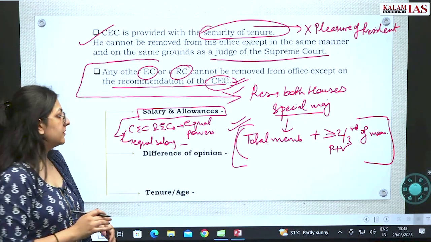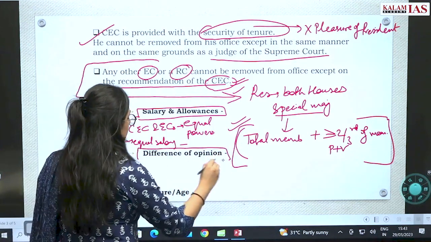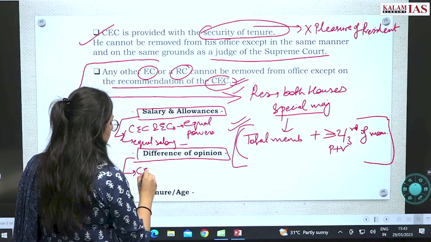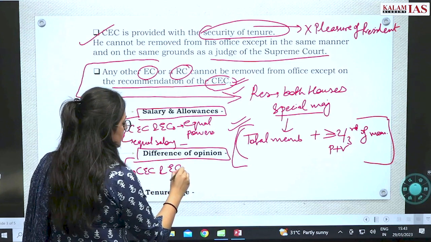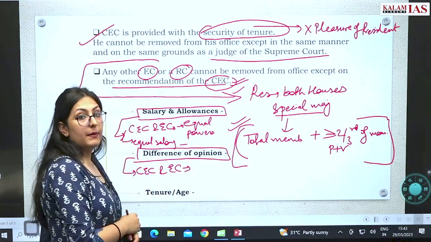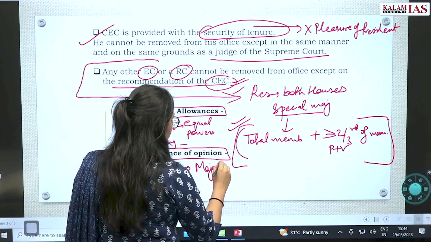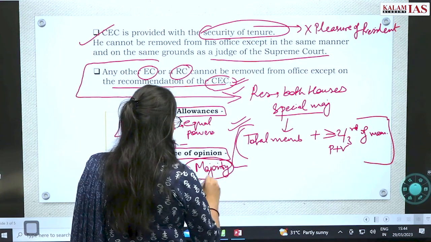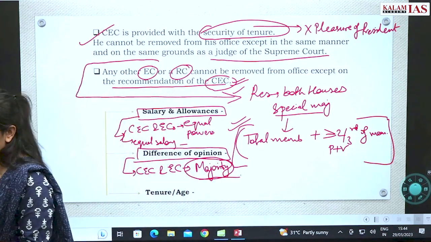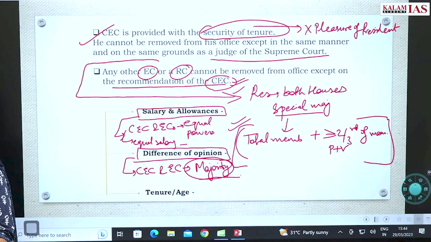Now, in case of difference of opinion between the Chief Election Commissioner and other election commissioners, how will that be decided? By the majority of the commission. This you have to remember.